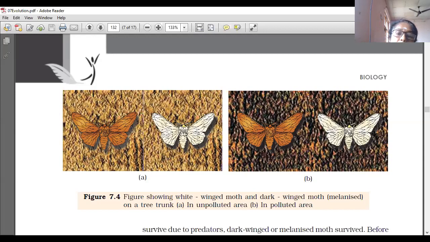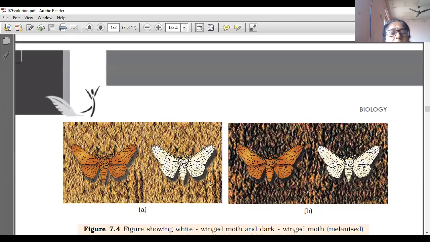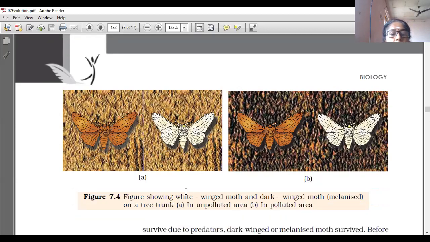So to adapt to the environment, most of the white-winged moths changed to dark wings. Diagram seeing. Figure showing white-winged moth and the dark-winged moth. This is the white-winged moth and this is the dark-winged moth on a tree trunk.